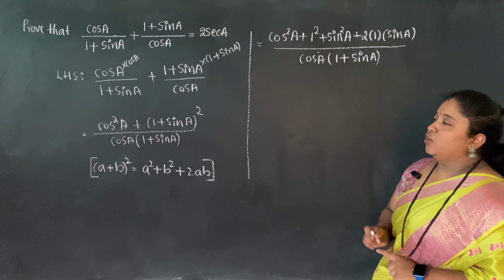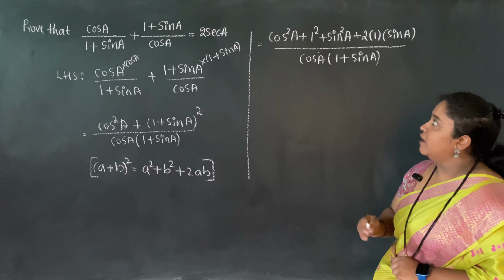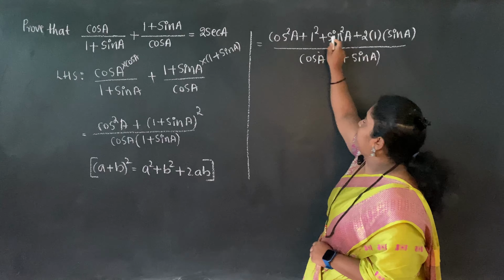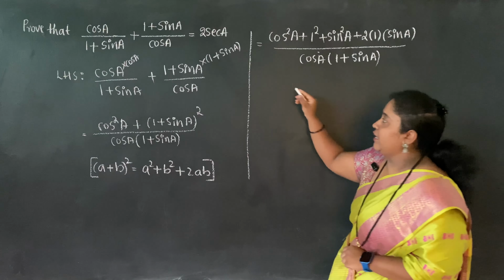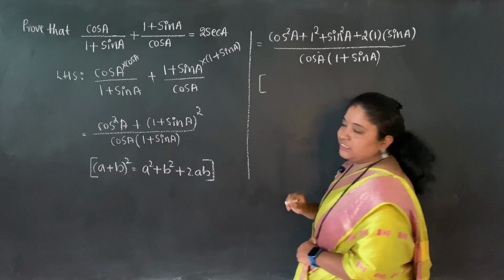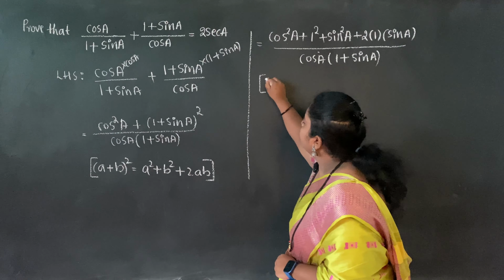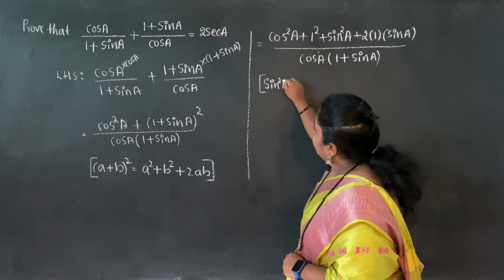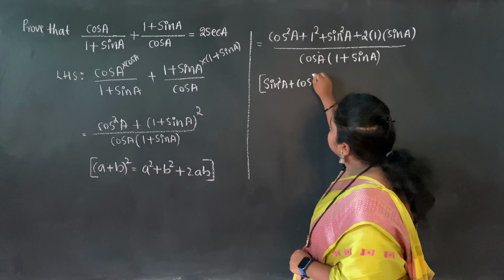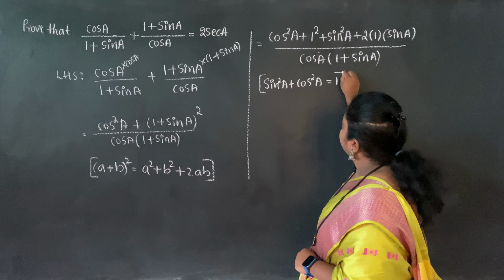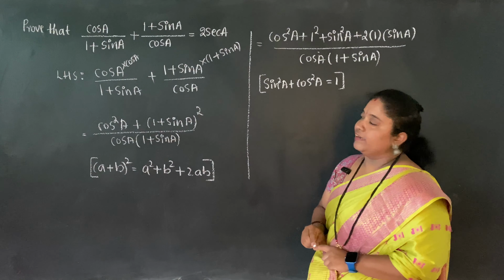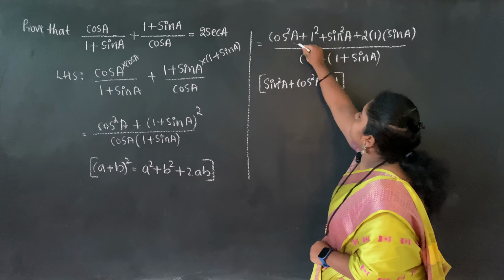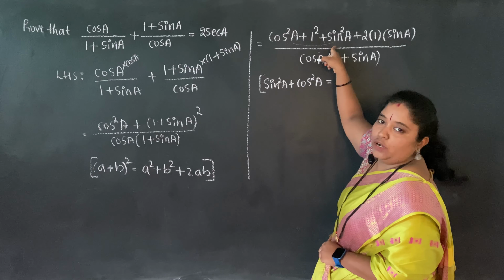Now look at the numerator. Cos square A plus sin square A is equal to 1, so I need to use the identity sin square A plus cos square A equals 1.